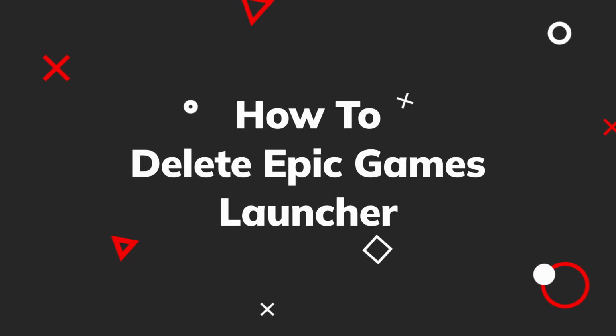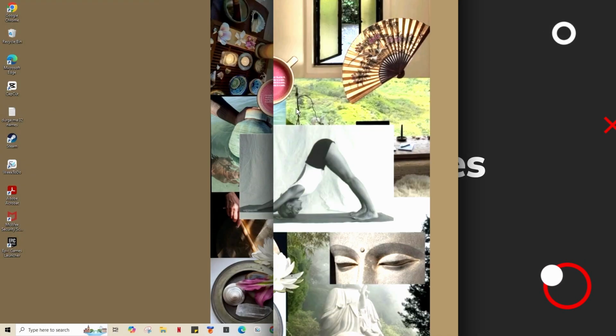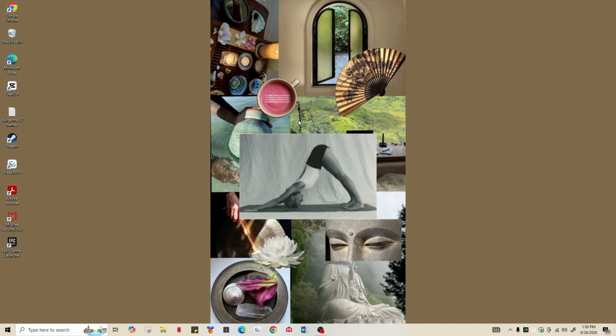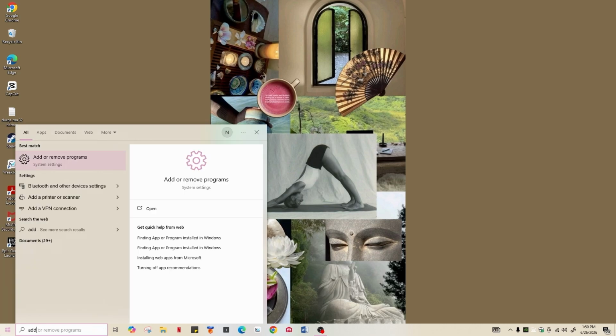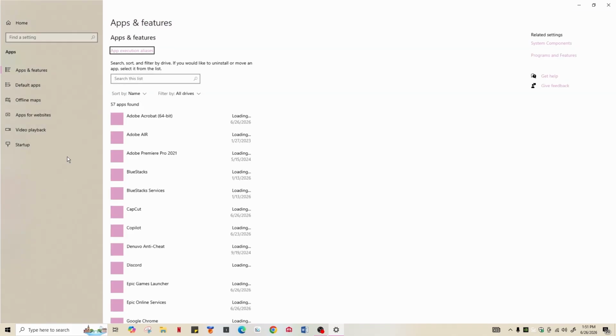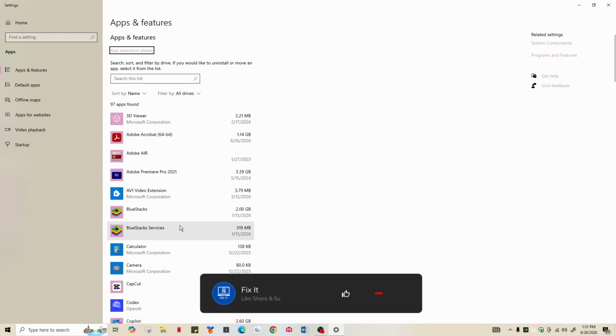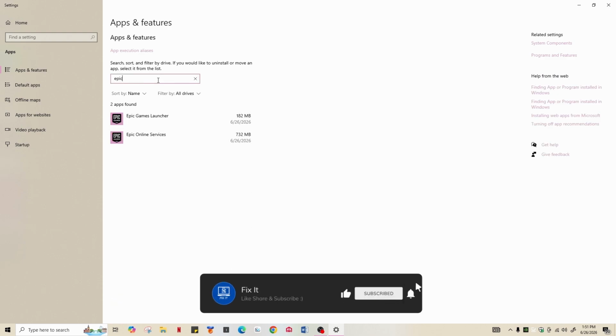So in this guide, I'm going to teach you how you can uninstall or delete Epic Games from your device. For that, you need to go ahead and click on the Start button from the bottom left corner of your screen and search for Add or Remove Programs and launch it. From this page, you can scroll down and search for Epic Games, or use the search bar at the top and search for Epic Games.